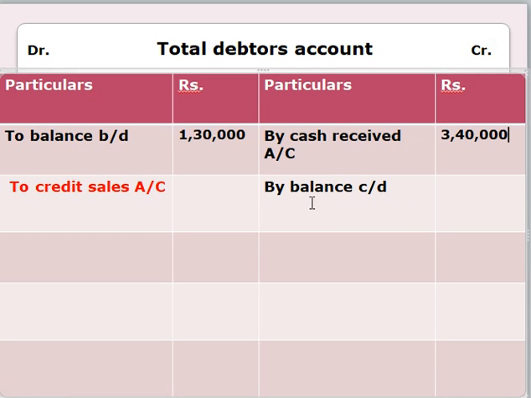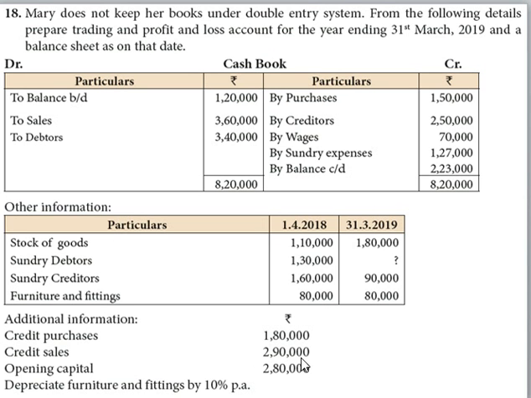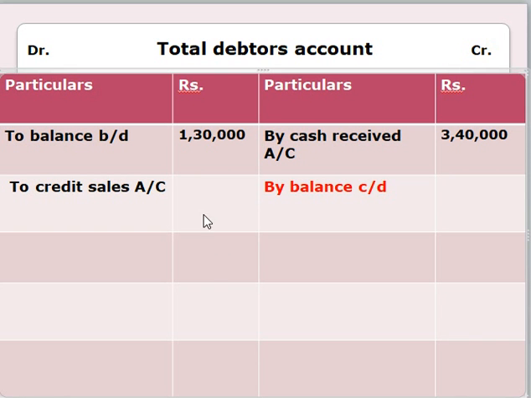The amount for closing balance is not given in our question. We have to find closing balance. But they had given the amount for credit sales, which is 2,90,000. For the calculation of closing balance, we have to add the amount of debit column, which will give you 4,20,000.